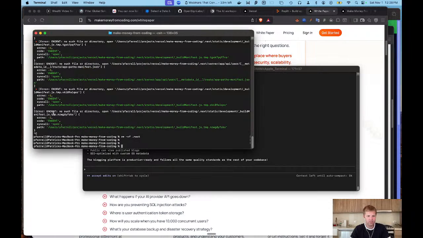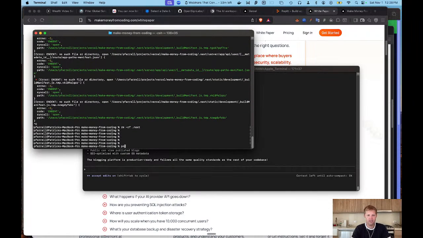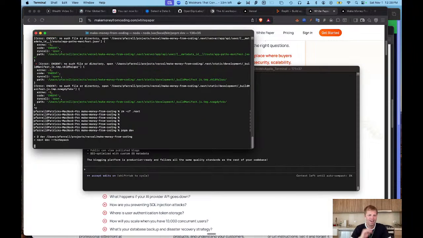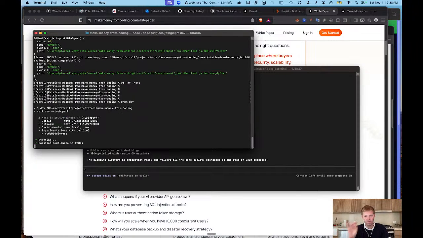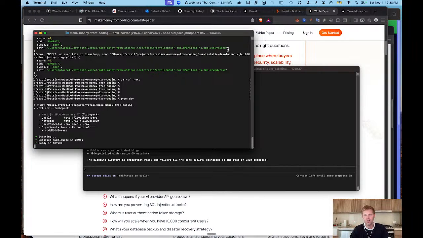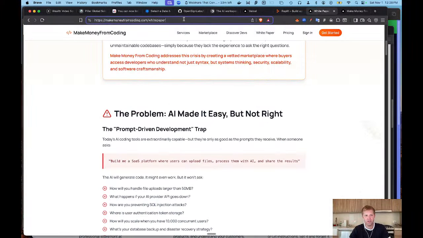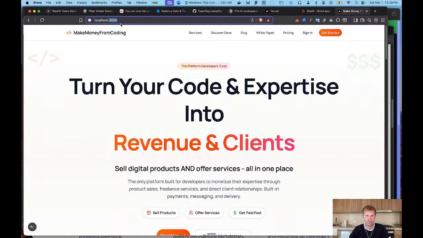So what we're going to do is we're going to use a command, pnpm dev, and that's going to run a local version of that on my local computer. So again, I talked about in the previous video, this is make money from coding.com. This is running on the cloud in Vercel. But we want to test not the cloud version right now, we want to test the local version. So this is localhost running on port 3000, and that is my local version. So let's see, and it looks like it created a little blog section for me, and it's compiling.